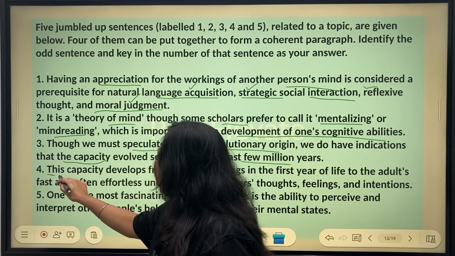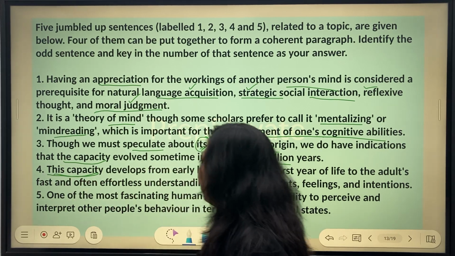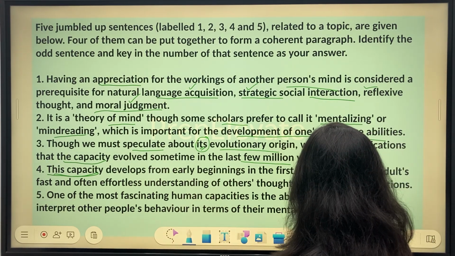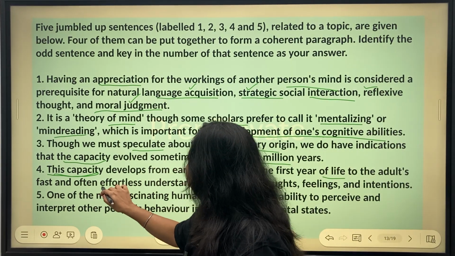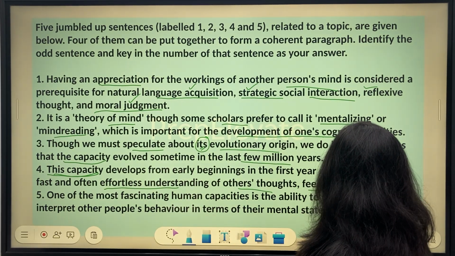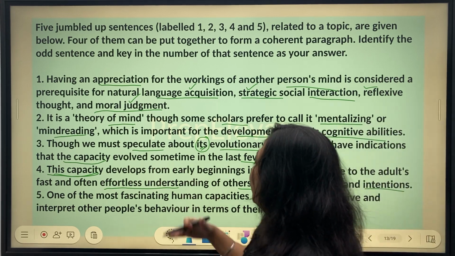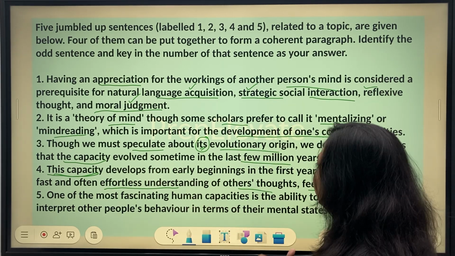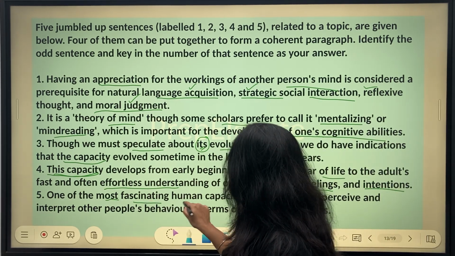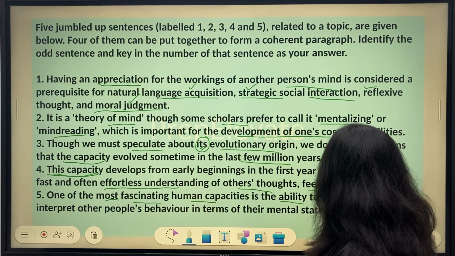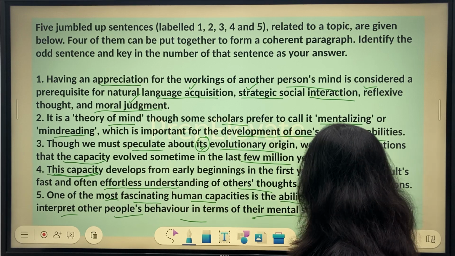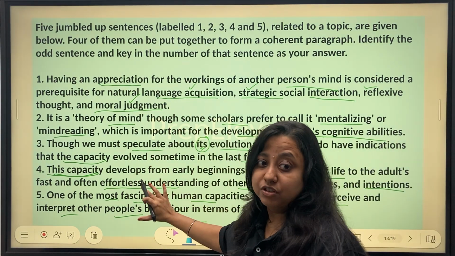Again, this capacity, that means some capacity here we are talking about, right? I don't know where this capacity is mentioned, but some capacity in the first year of life to the adult's fast and often effortless understanding of others' thoughts, feelings and intentions. Okay, so we are talking about this capacity which develops in the first year, and then it evolves. One of the most fascinating human capacities is the ability to perceive and interpret other people's behavior in terms of their mental state. All right, this is what all of this boils down to.